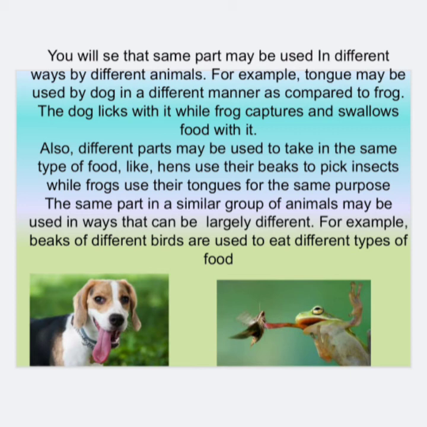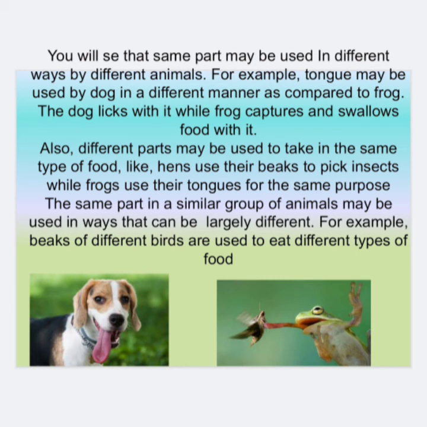Cow. Cow uses its mouth to take in the food. Frog. Frog uses its tongue to take in the food. Man. Man uses hands and mouth as body parts in taking food. Lion. Lion uses legs, claws and mouth for taking in food. You will see that the same part may be used in different ways by different animals.